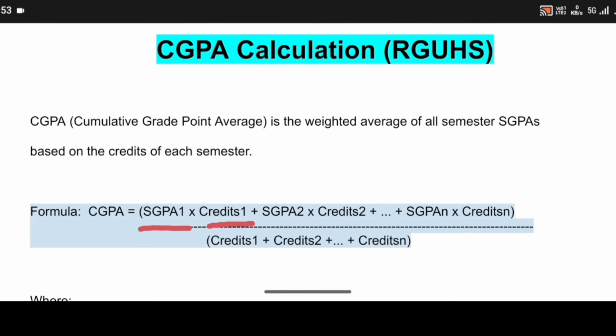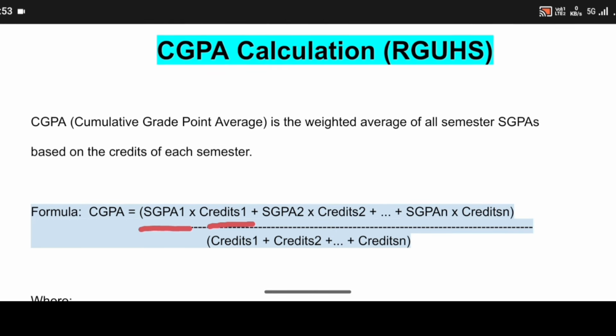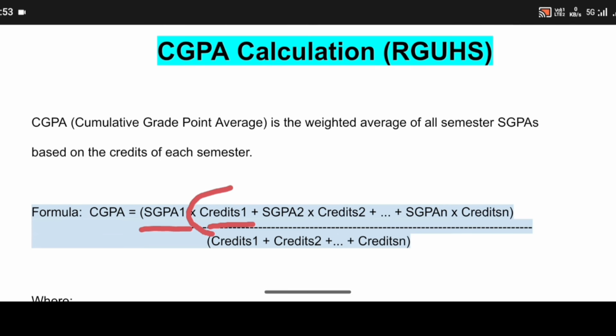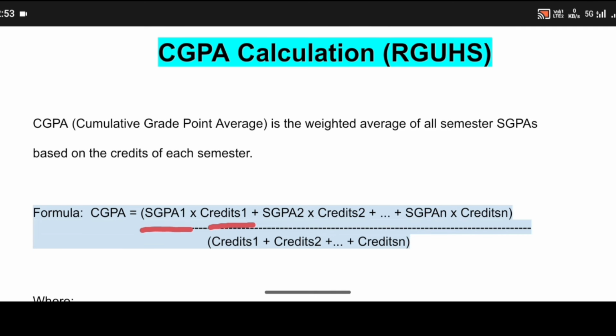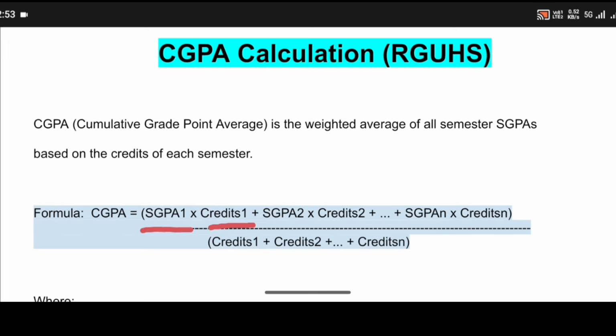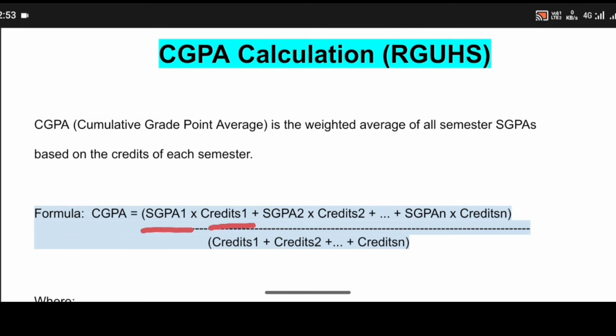We need to sum the credits of all of the subjects in the first semester, excluding star marked subjects, and multiply that by the SGPA.